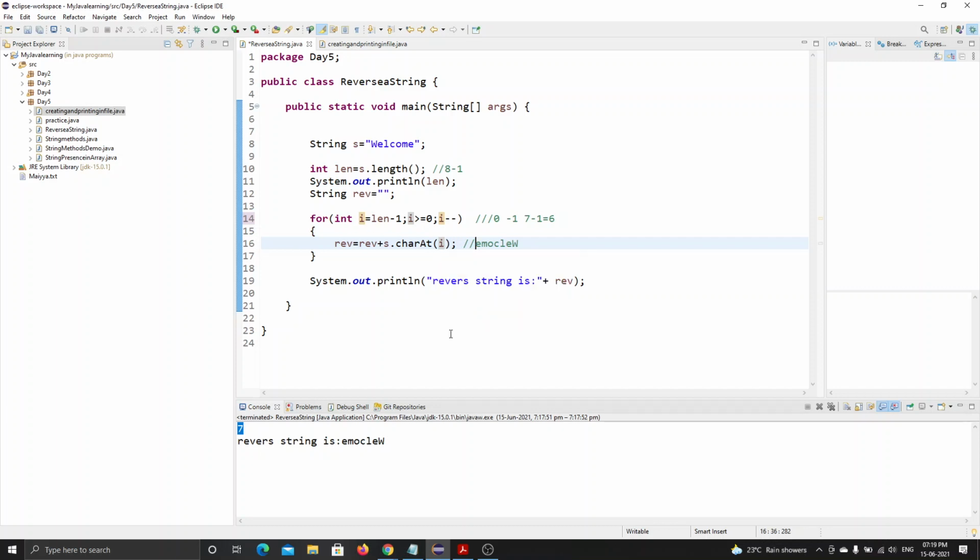Sir, could you please repeat once again what is the purpose of for int i equal to len minus 1; i greater than or equal to 0; i minus minus? See here,